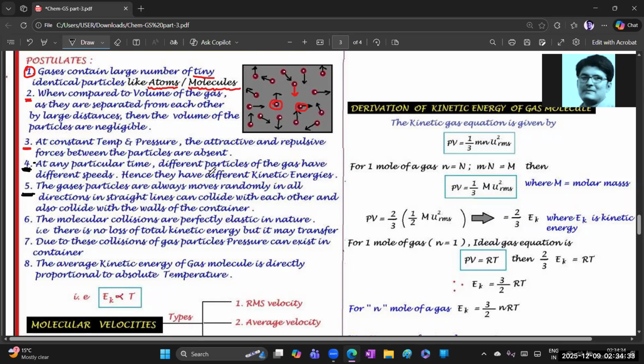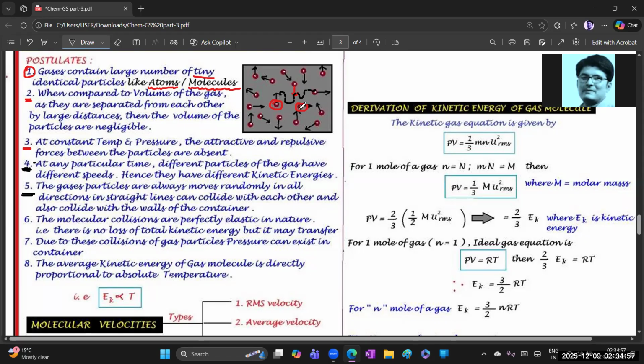They move in straight lines, but they can't move in a zigzag like this. Clear beta? Okay, straight lines, and they can collide with each other, isn't it? This one comes straight, that one comes straight, and so on.